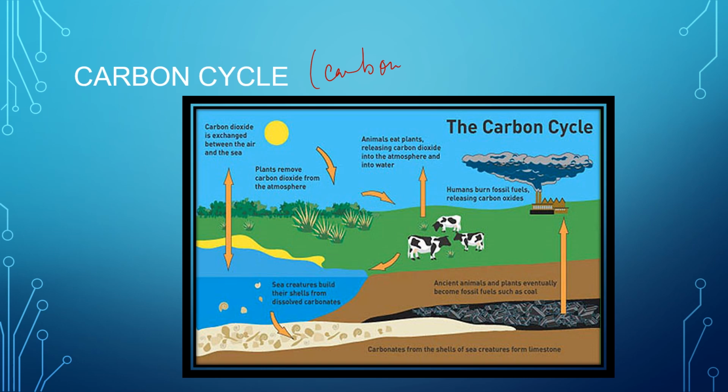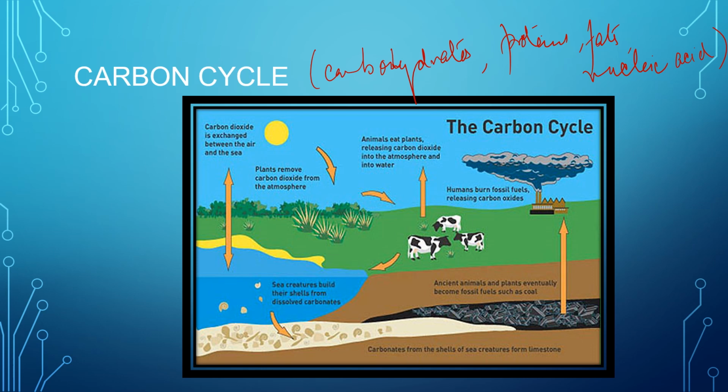It is an essential constituent of all the organic compounds. Now how carbon is present in the atmosphere, we should know first. The atmosphere is actually a reservoir of carbon.